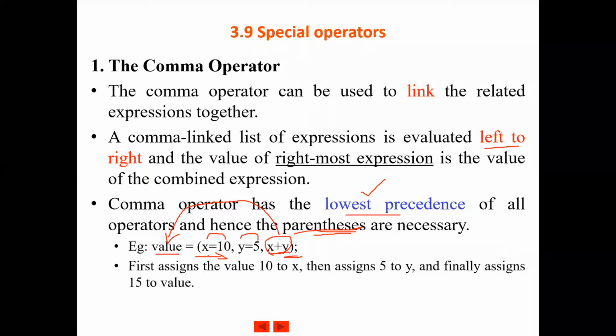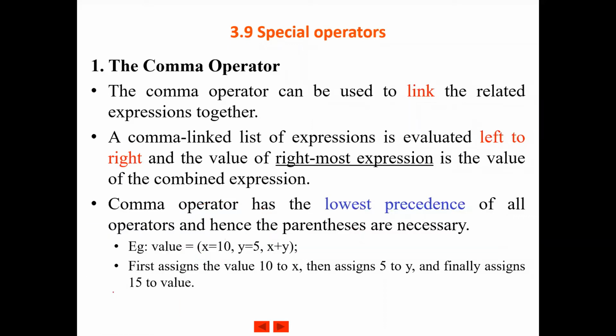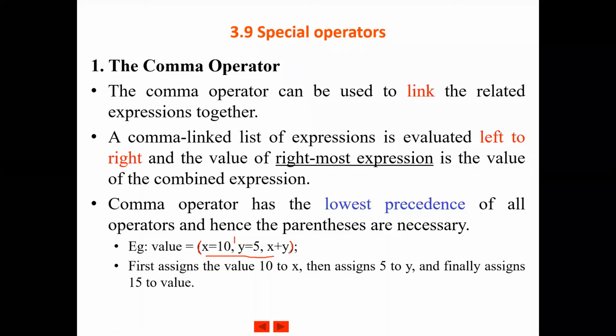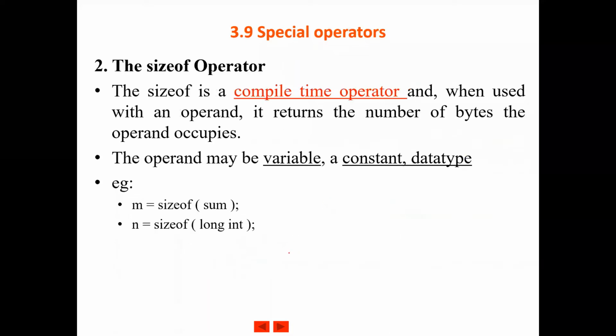Without the brackets, it will not work as we were saying in the above line. So to evaluate an expression from left to right, you have to use all the related expressions separated by comma within parentheses. Is it clear? This much you have to write for the special operator, the comma operator.